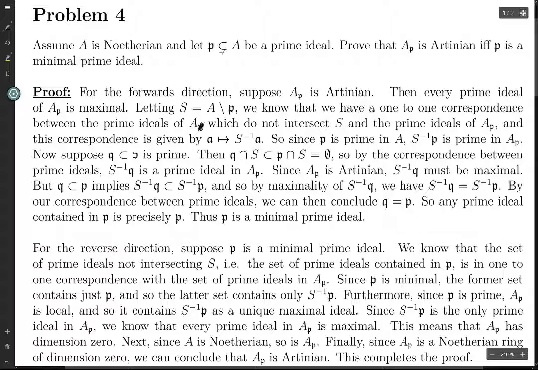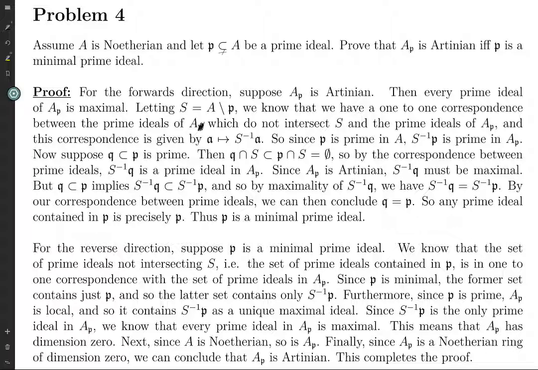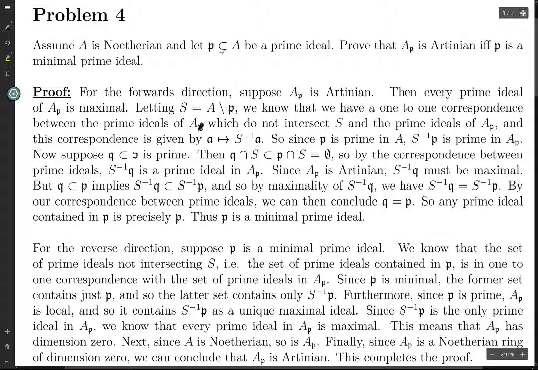So therefore S inverse P is the unique maximal ideal of the localization. In particular, S inverse P is the only prime ideal,